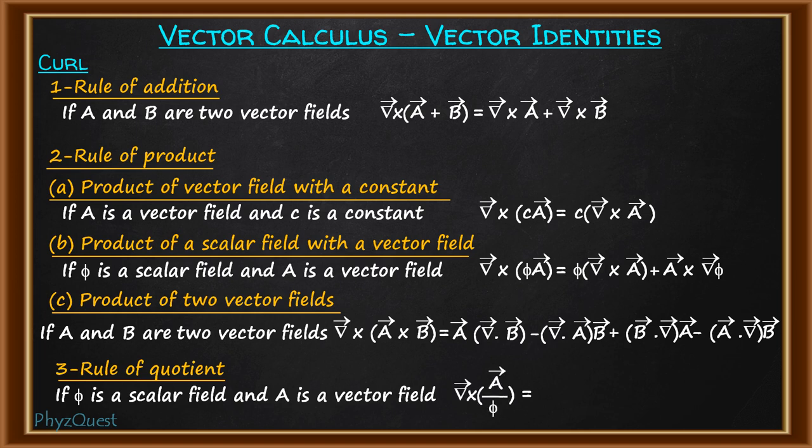This will be equal to... the formula is very similar to what we discussed in the case of divergence. The only difference is that instead of the dot product, the cross product is used. That is, instead of divergence, the curl operation is performed here. So this will be phi into del cross A minus gradient of phi cross A, divided by phi square. The condition is phi should not be equal to 0. So these are the general vector identities related to the curl operation.